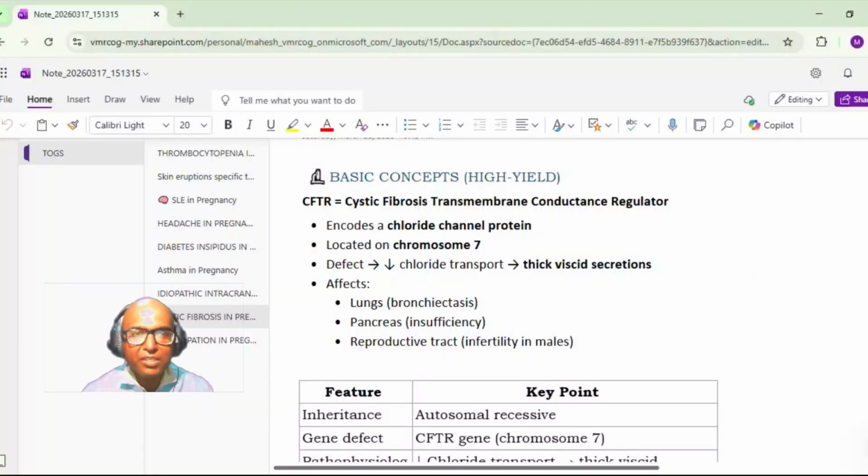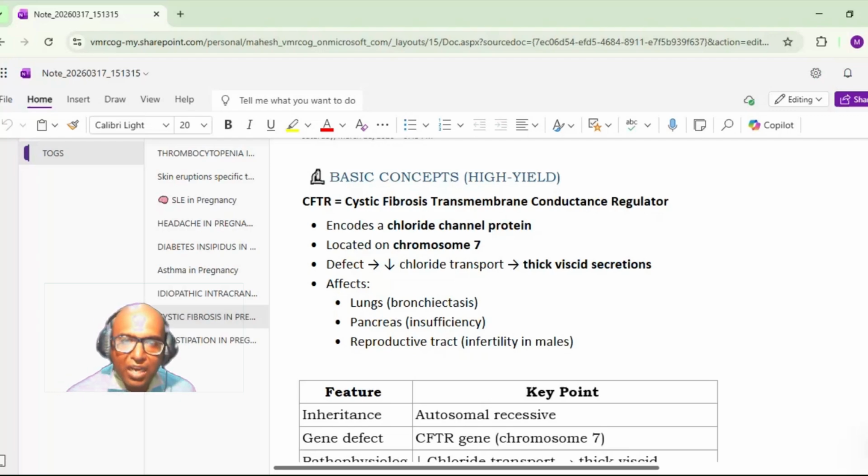So basic concept in cystic fibrosis in pregnancy: it is a genetic defect in the CFTR gene, that is the cystic fibrosis transmembrane conductance regulator gene. It codes for a chloride channel protein. It is located on chromosome 7, and there is a defect which reduces chloride transport. That is why the body secretions become thick and viscid.